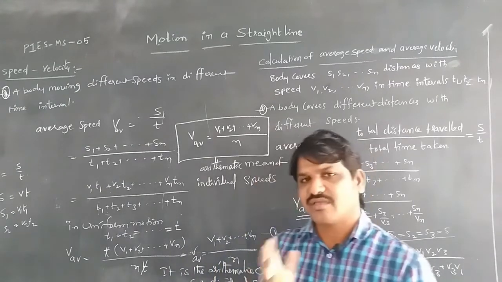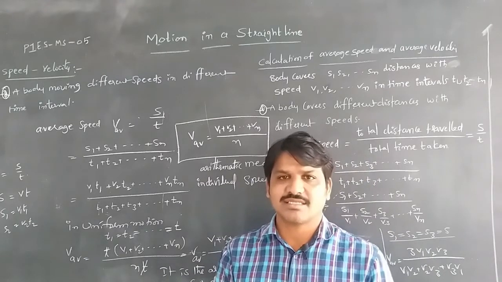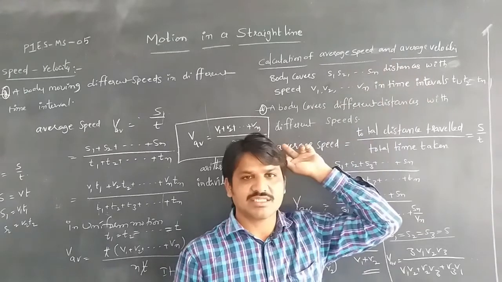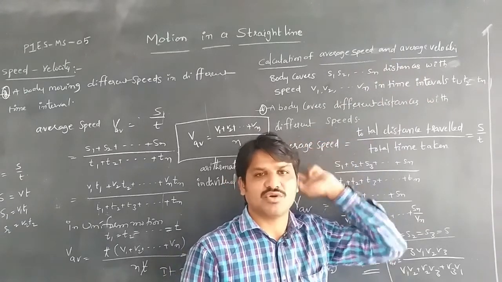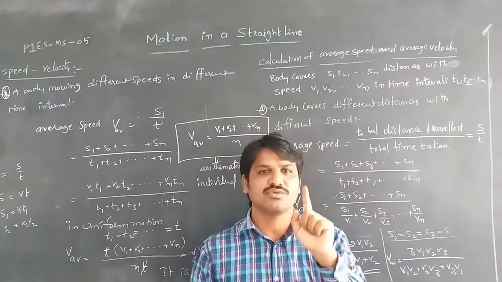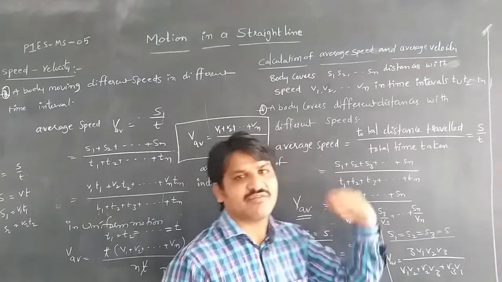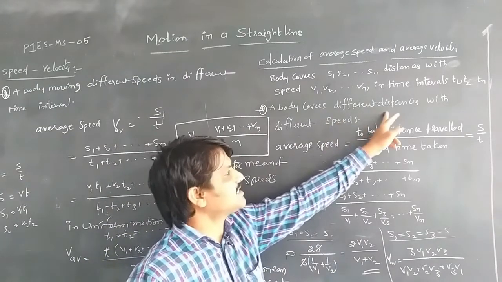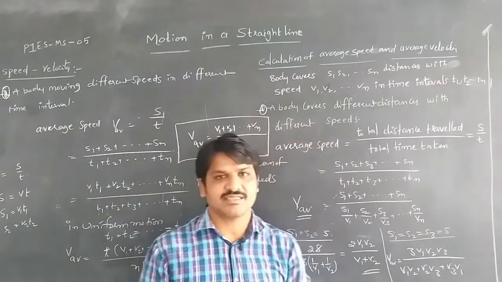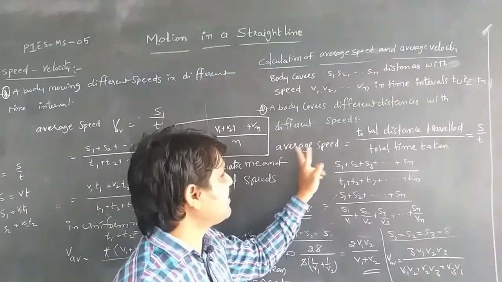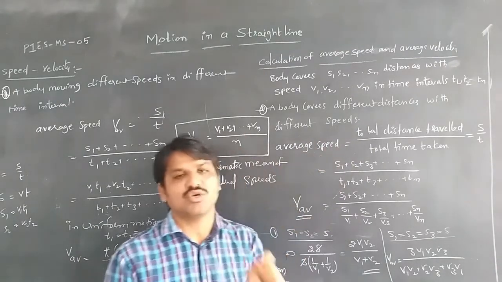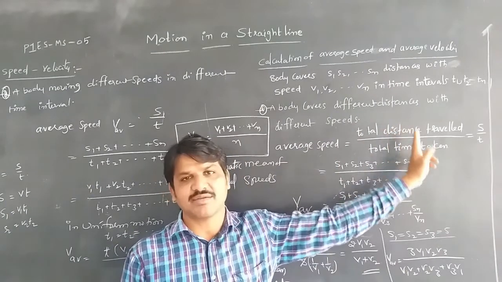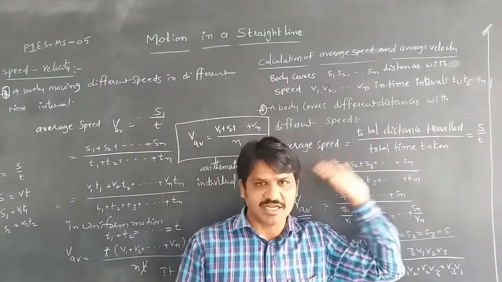From that relation, suppose the body is moving through distances s1, s2, s3 and so on up to sn, with speeds v1, v2, v3 up to vn, in time intervals t1, t2, t3 up to tn. If the body covers different distances with different speeds, then average speed is, as we know, the total distance travelled by the total time taken, S by T.